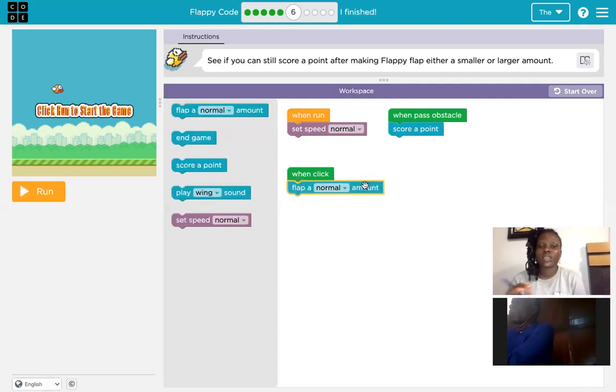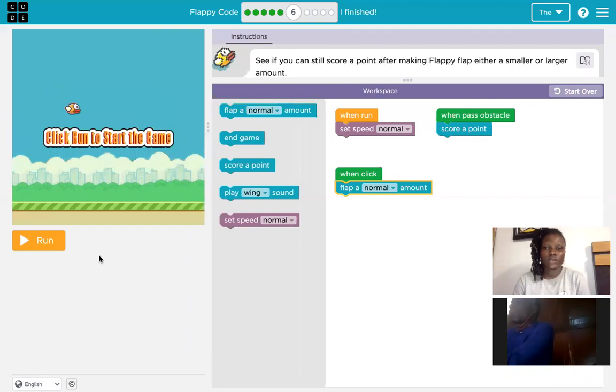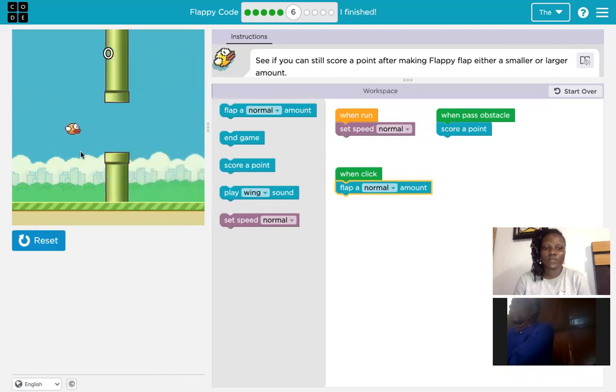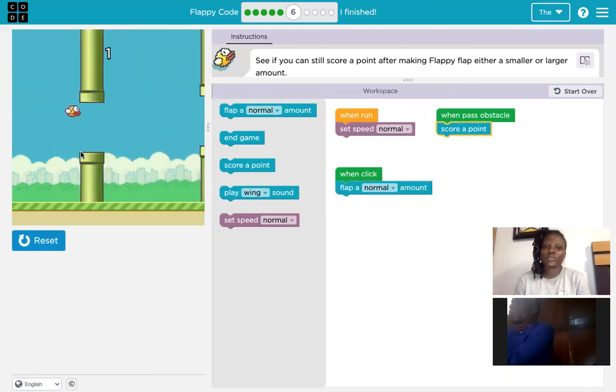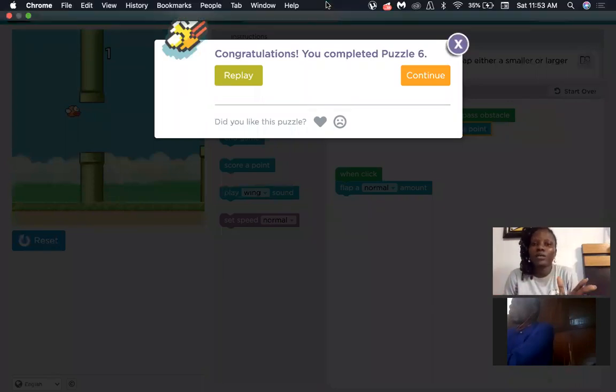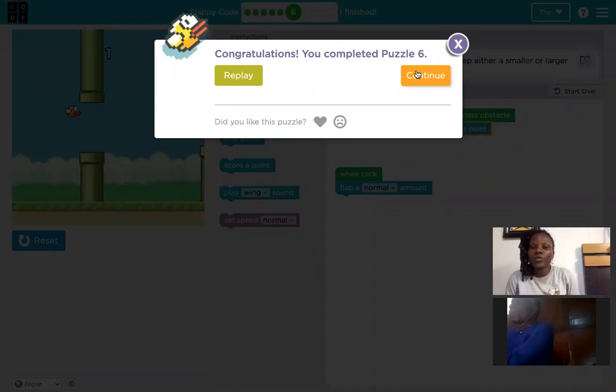So just drag it under when click. Just drag it under what? When click. So now let's see what that does. All right, so I'm flapping. Very good. Very, very good. All right, so that's all we have to do there. You just drag flap a normal amount and put it under when click.